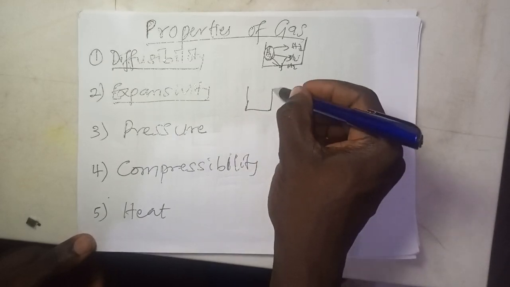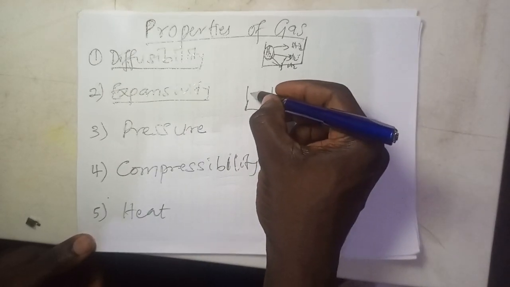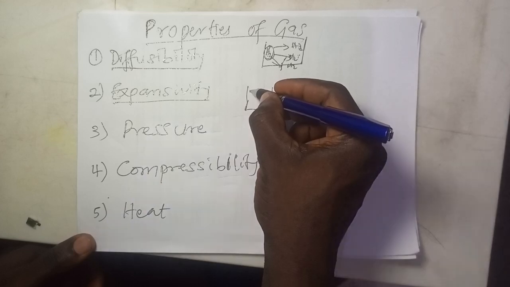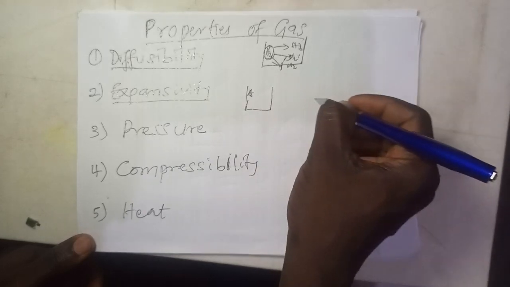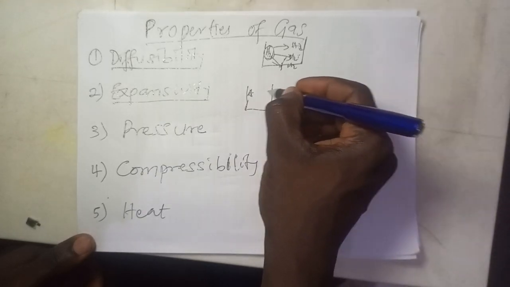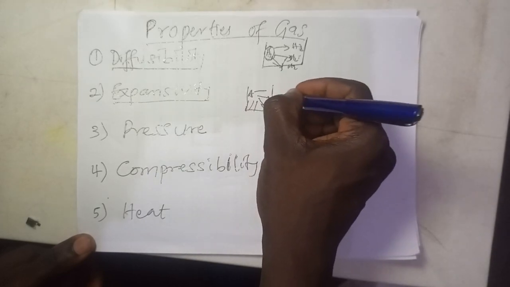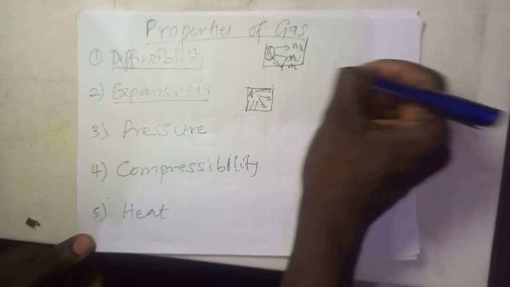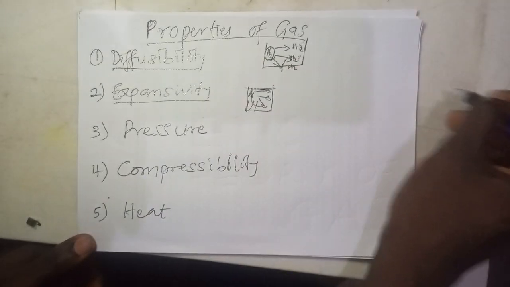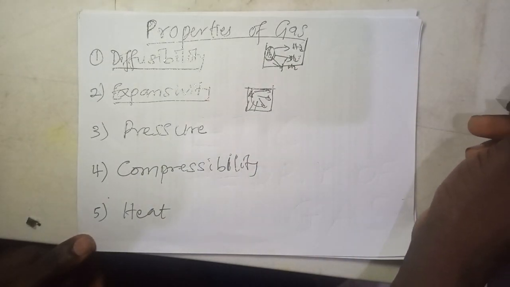If you have a container, the gas molecule that is present here, let's say A, will actually move and expand to other areas, to move to other places until you have a homogeneous mixture, until equilibrium is reached.